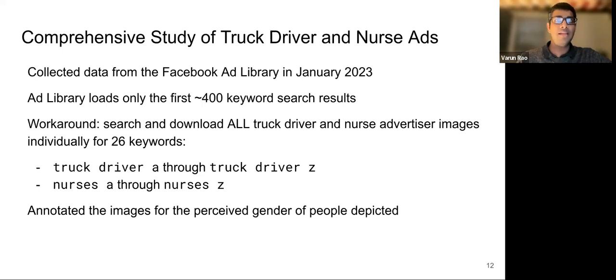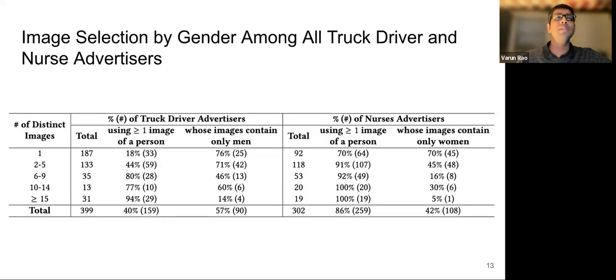We then used Amazon Mechanical Turk to annotate the images for the perceived gender of the people depicted. We now provide a breakdown of our results by the number of distinct images. We analyzed more than 4,300 distinct images across a total of 399 truck driver and 302 nurse advertisers. We find examples of extensive stereotypical image selection across all ranges. To highlight our overall results, we find that among the advertisers who use people in their images, 57% of truck driver advertisers and 42% of nurse advertisers use people of stereotypical gender.